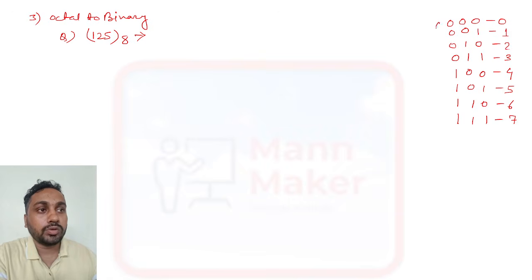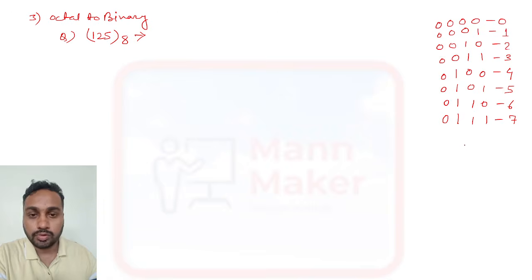Now if we put more 0 0 here, as you can see, 8 times we have put 0. Now you need to put 8 times 1, 1 1 1 1 1 1 1 1.